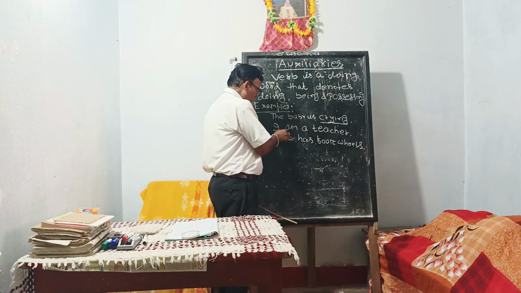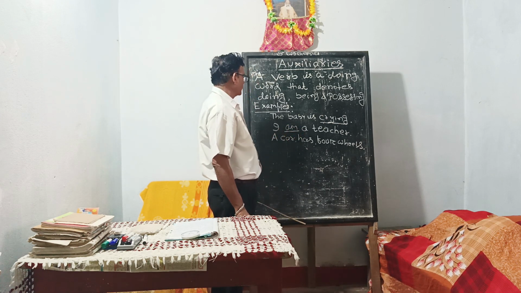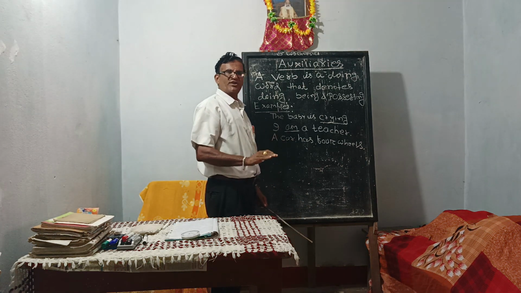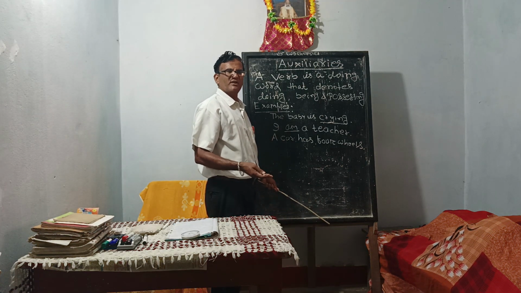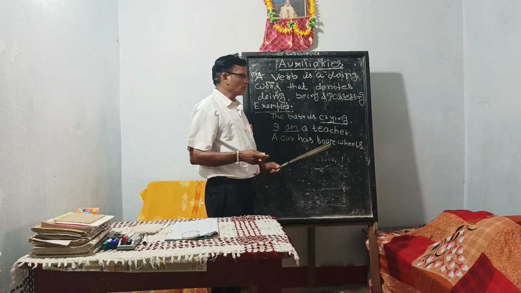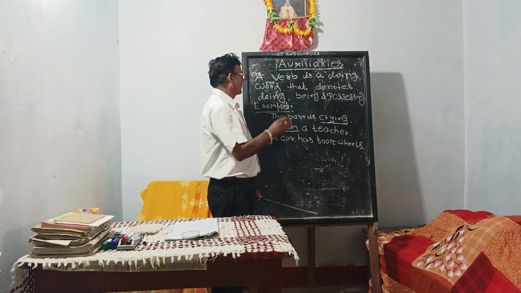I am a teacher. In this sentence, am is a verb. So this verb denotes being. I am a teacher. You are a student. He is an officer. In these sentences, the verbs indicate or denote being.